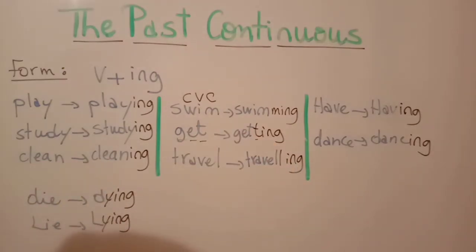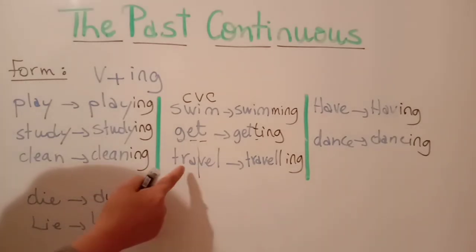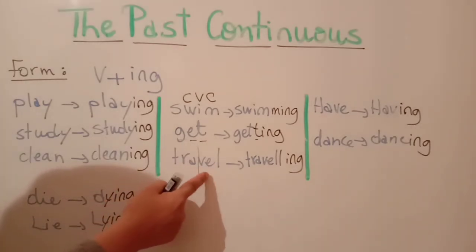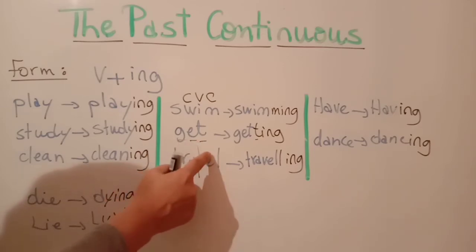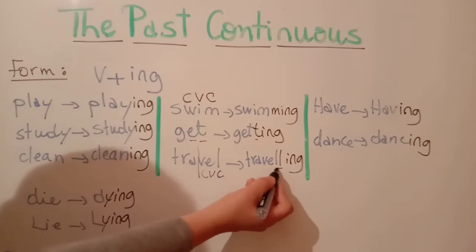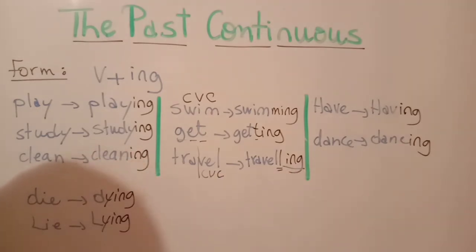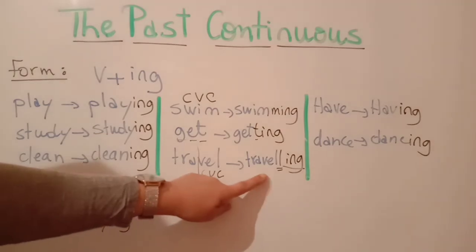There are also verbs with two syllables, for example, travel. You have travel, so two syllables. When you have the stress on the second syllable in which you have CVC, you double the last consonant plus ing. For example, travel, it's traveling.